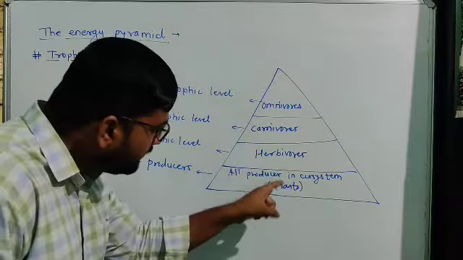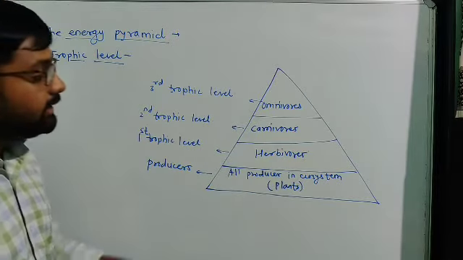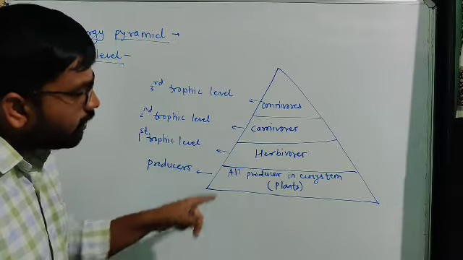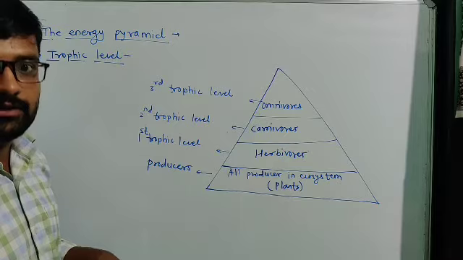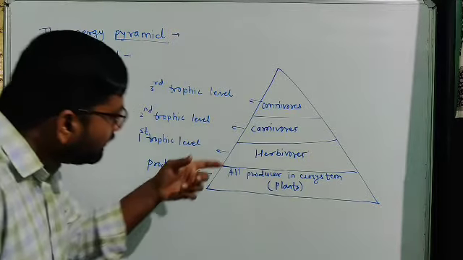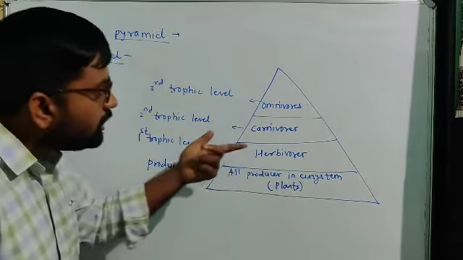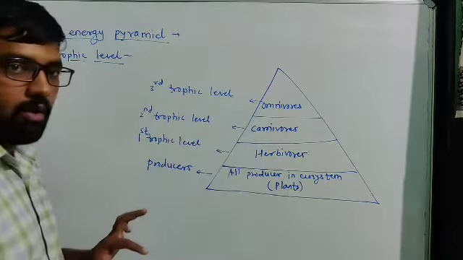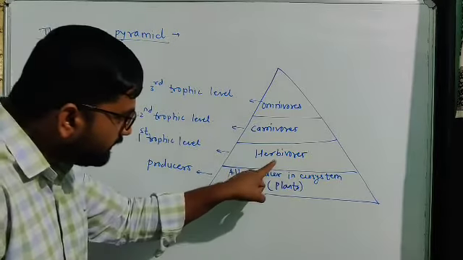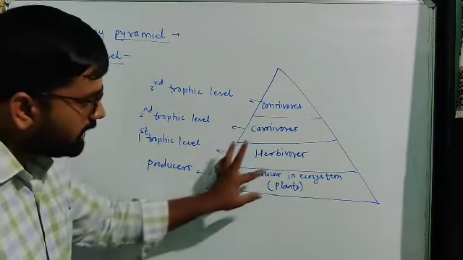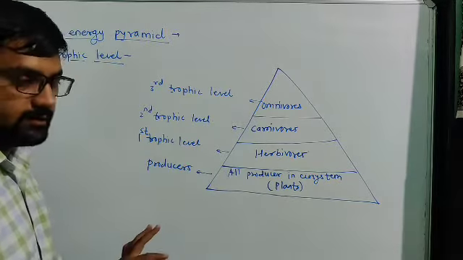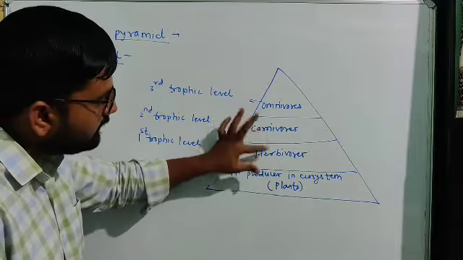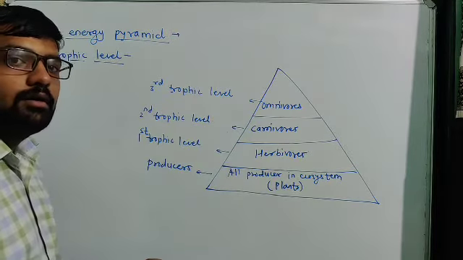They get their energy directly or indirectly from plants, so they are directly or indirectly dependent on plants. After the plants, each consumer we draw in a separate box. The herbivores depend directly on plants, so they are just above the plants. The carnivores depend on herbivores, so they are just above the herbivores.